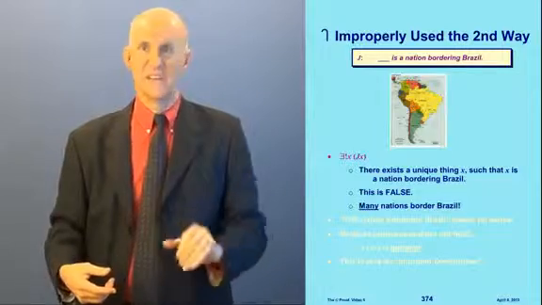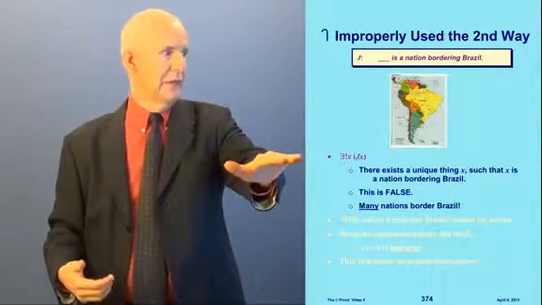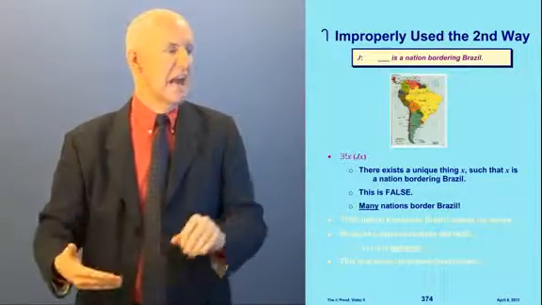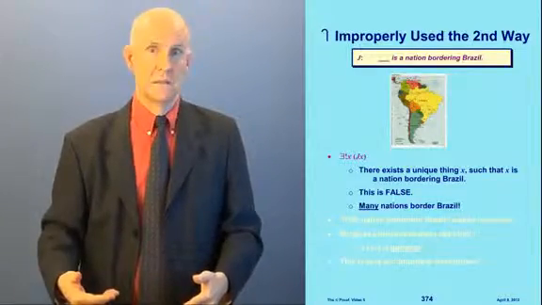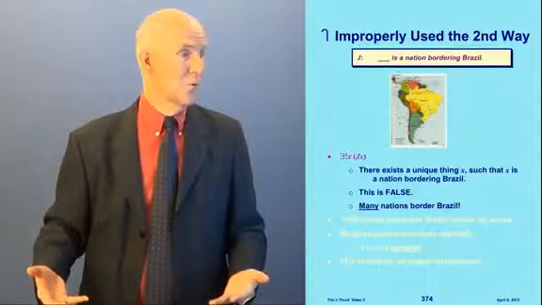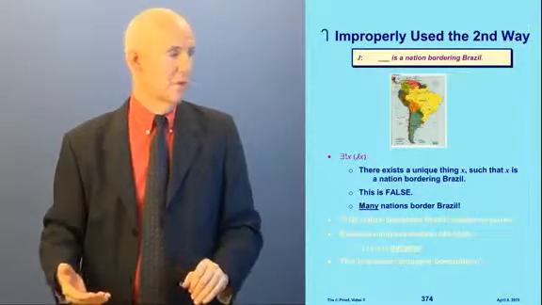The thing about Brazil is it has a whole bunch of countries that it borders. And here we have the unique X such that JX. This says there exists a unique thing X such that X is a nation bordering Brazil. There exists a unique nation bordering Brazil? Nonsense, that's false. Many nations border Brazil.